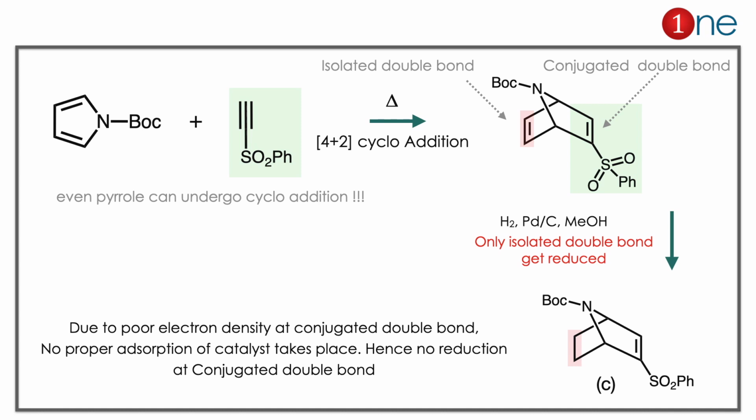Here you have to learn 2 important things. One is that even pyrrole can undergo cycloaddition. The second thing is that hydrogen and palladium on carbon always look for the isolated double bond, not the conjugated double bond. It will be effective only on the non-conjugated double bond.